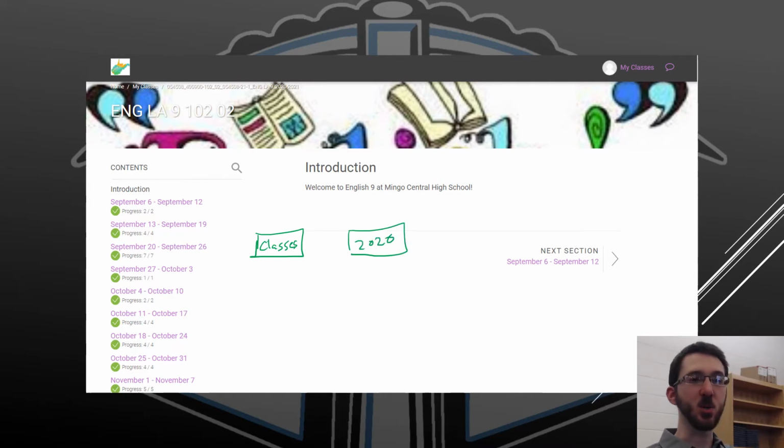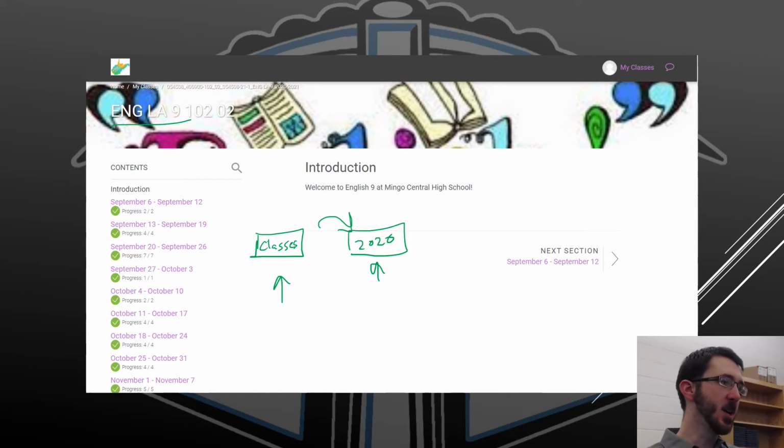Now in this picture, I'm actually one page past that. I've already clicked on a class, in this case, English Language 9. But in the previous screen, it has these two tabs. So if you don't see your class, don't freak out. It's probably just on the other tab, because if your teacher organizes it by date, it will appear under 2020, and if it's organized by topic, it will appear under classes.